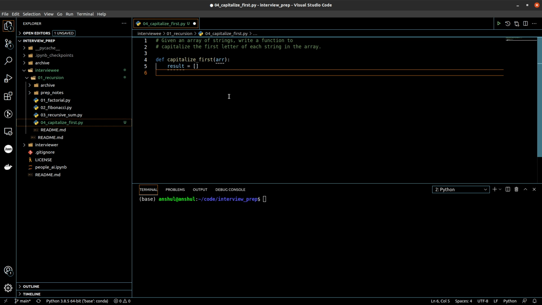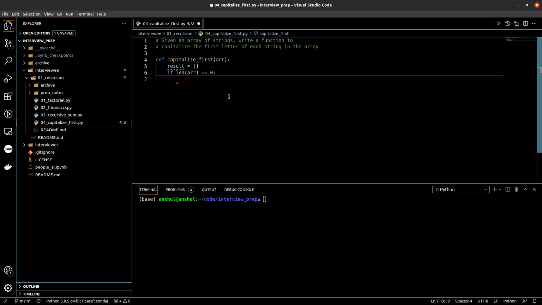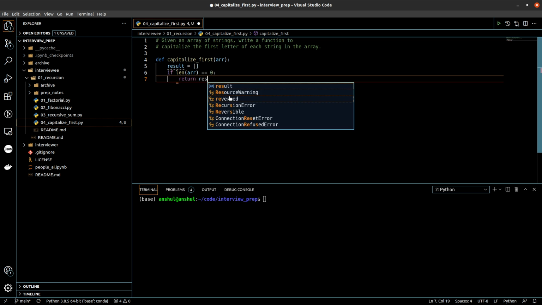In this case, we are only concentrating on the base condition, which is if the array is done with all the strings, or basically the length of the array is 0, that is when we will end our recursion. So the condition will be if length of array is equal to 0, that means our array has no more elements left. Then we will return the result.